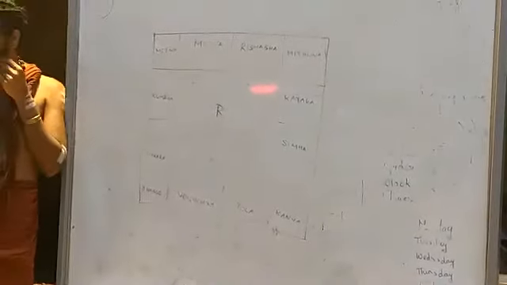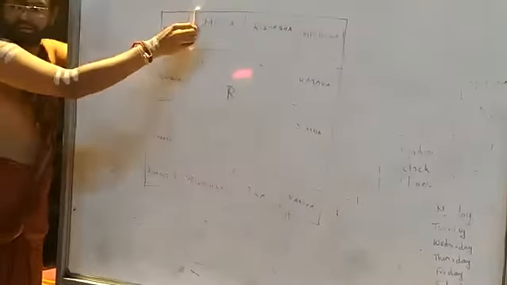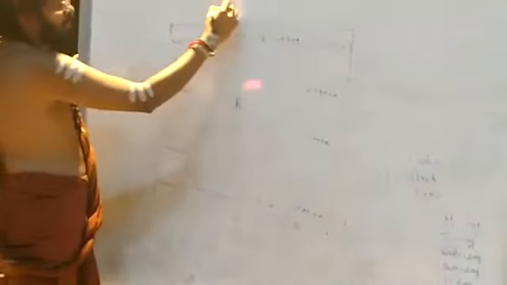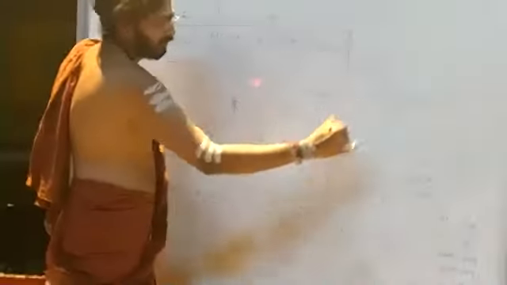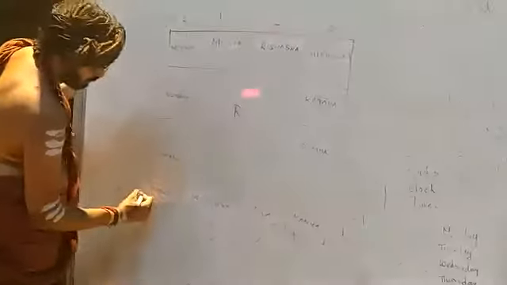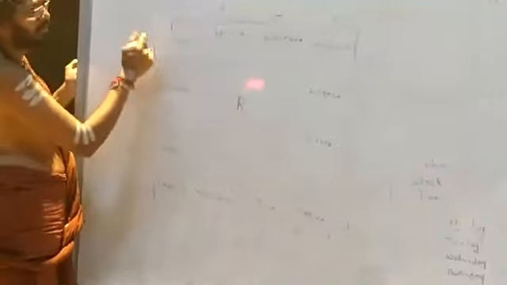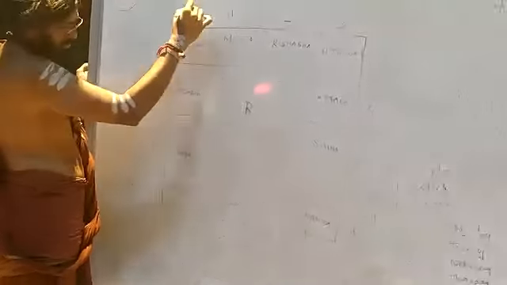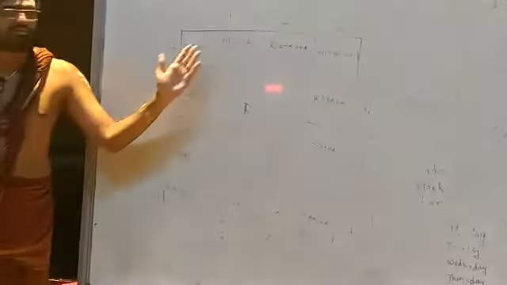Right, are we understanding this much? It will not start from here, it will start from here, then go. So this is 1, 2, 3, 4, 5, 6, 7, 8, 9, 10, 11, 12. This is the flow of Rashi.